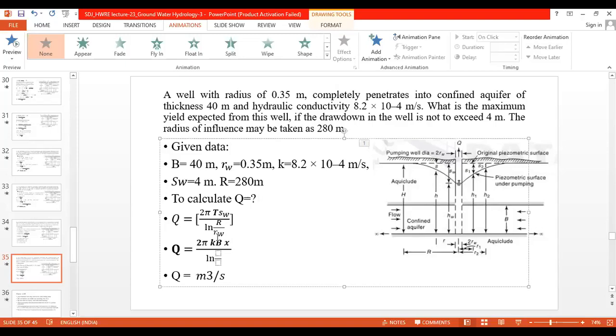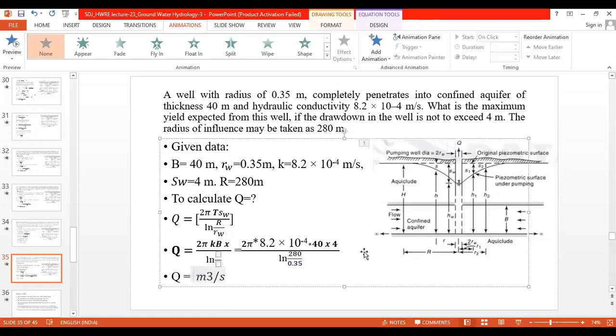Just put in the values and get the magnitude for Q, that is the discharge Q. By putting the values, that is 2 pi into K as 8.2 into 10 raised to minus 4 into B as 40 into drawdown as 4 upon ln of R by RW, capital R, radius of influence, as 280 upon 0.35.